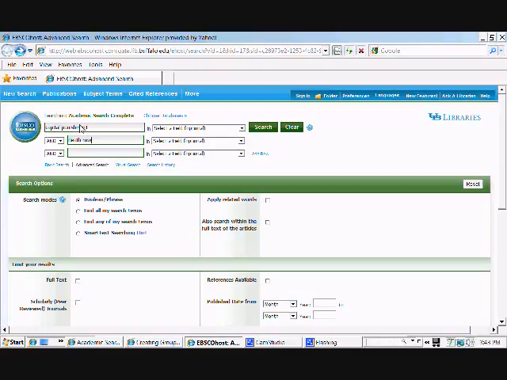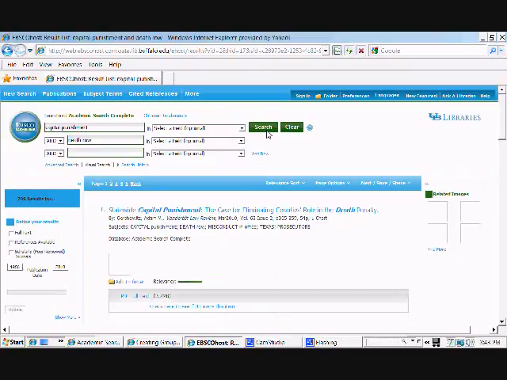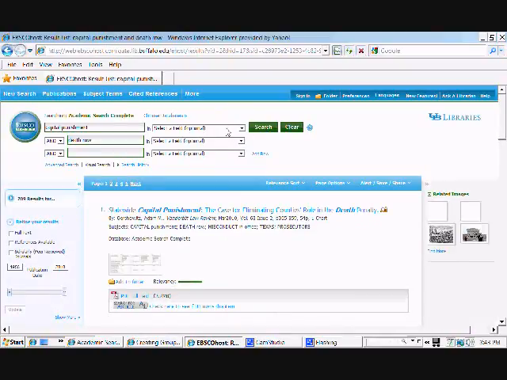The first one is AND. AND is used most often, and I recommend that one the most. It's used to combine related terms that you want to see in all the articles that come back from your search. So we want to find articles that mention both capital punishment and death row. We could have used that as a subject search, but we used it as a search all fields instead.